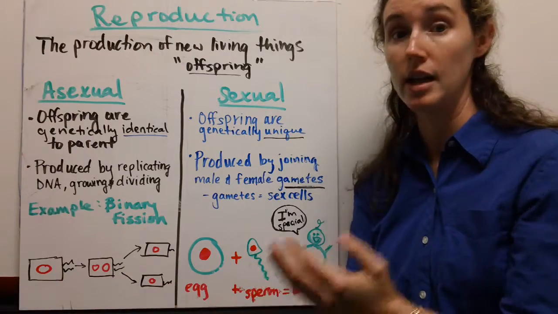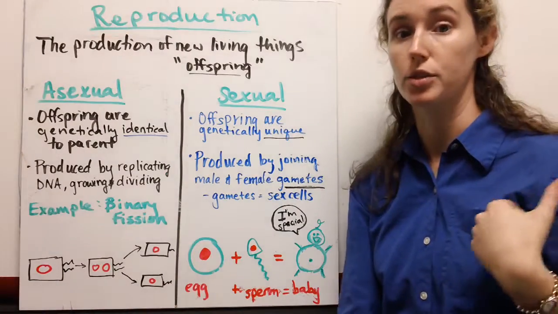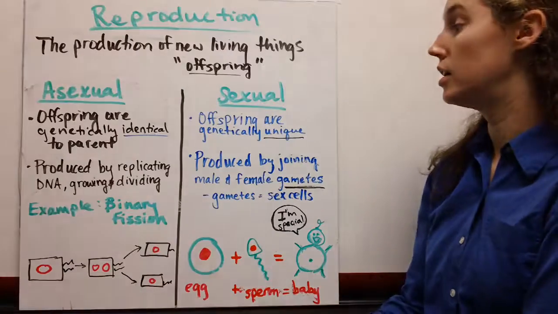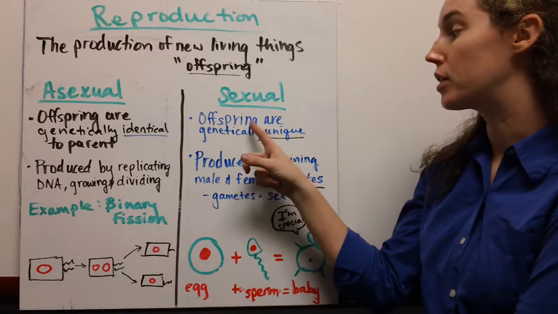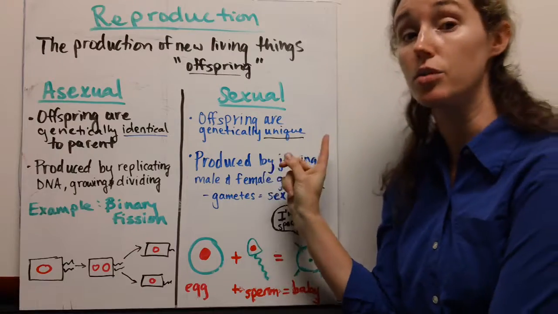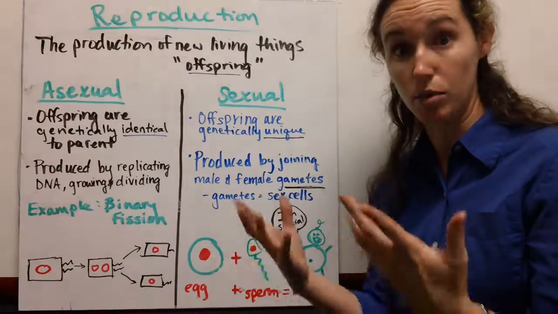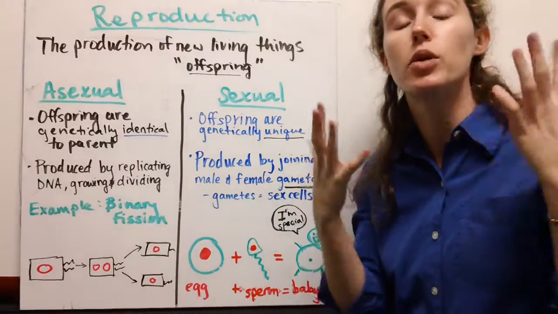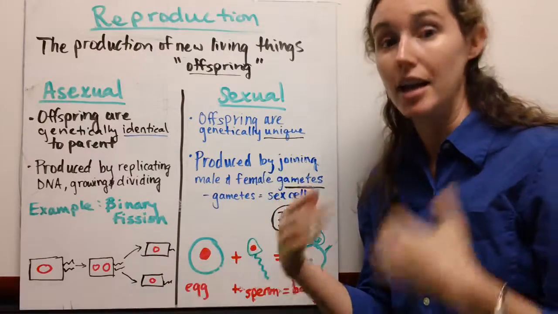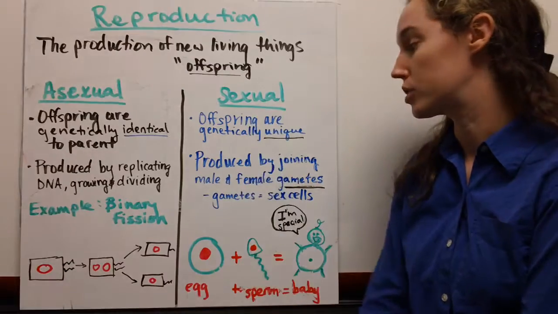On the other hand, there's sexual reproduction. And in sexual reproduction, the offspring that are produced are genetically unique from the parents and from any other living thing that has existed before it. So you're like an original snowflake. We can say that thanks to sexual reproduction.